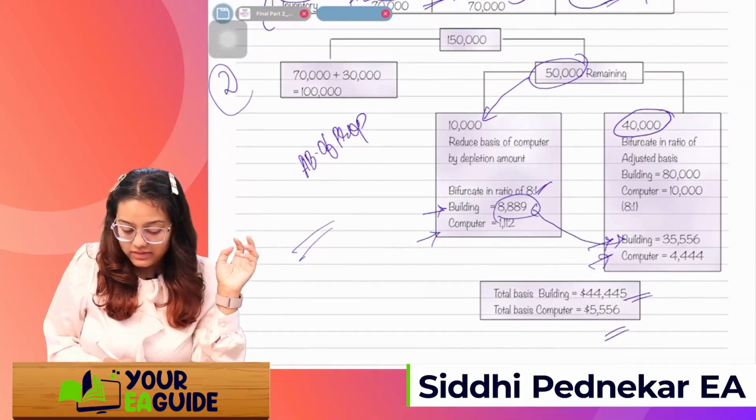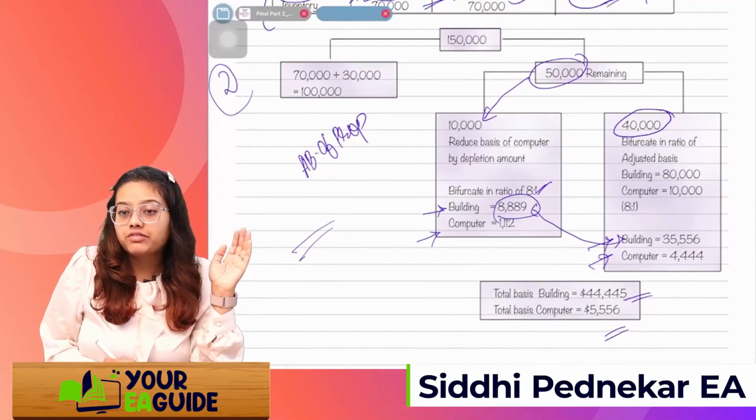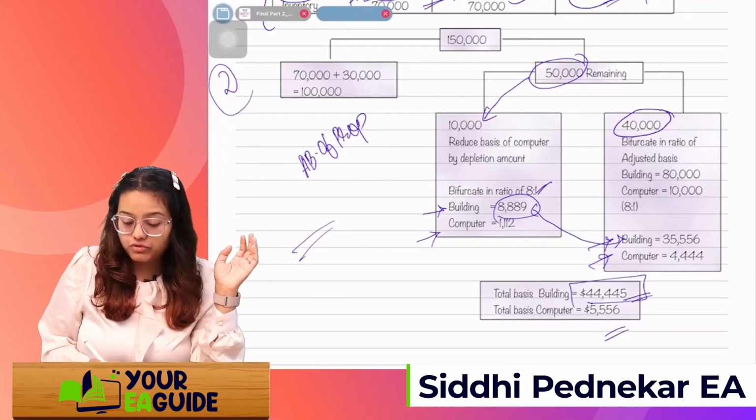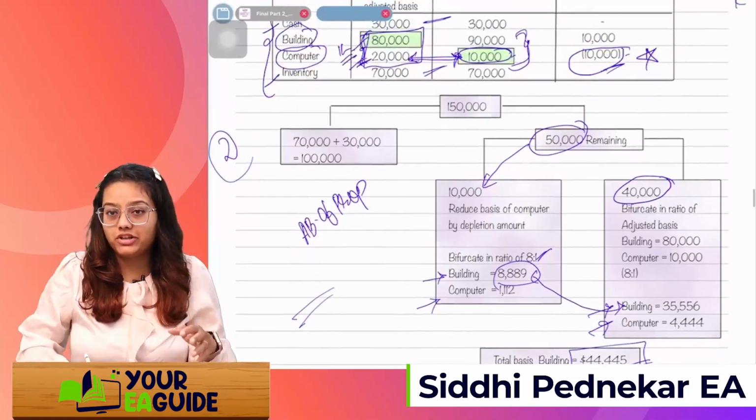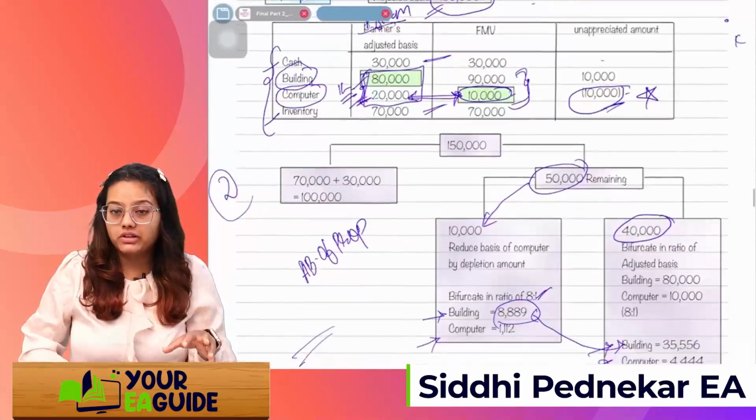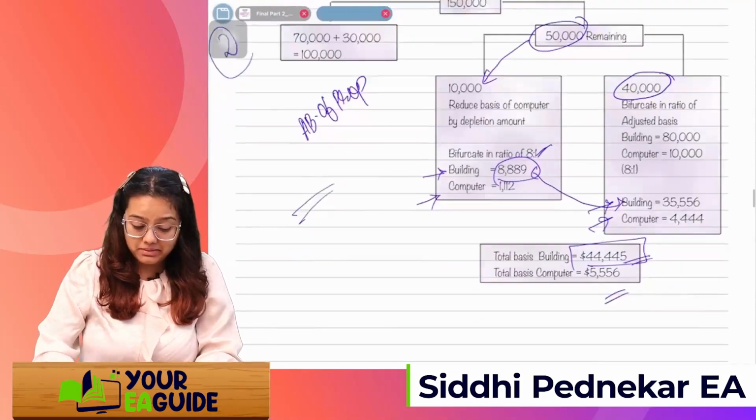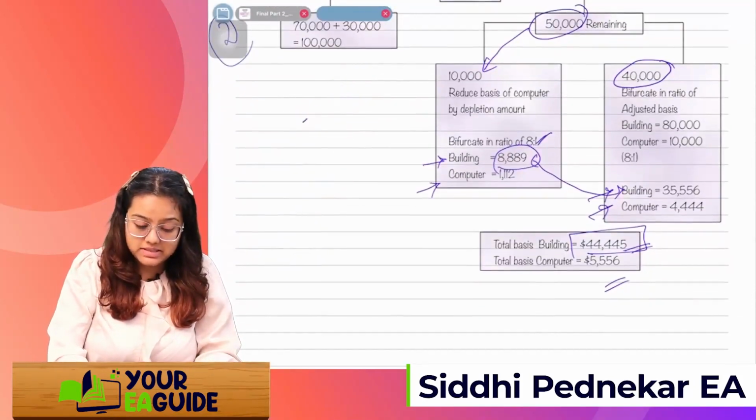Building 889 plus 35,556, it will be 44,445. Answer will be same whether you do it in this manner or you do it in a very simplified manner. Very simple manner. I'll suggest just remember a simple manner.